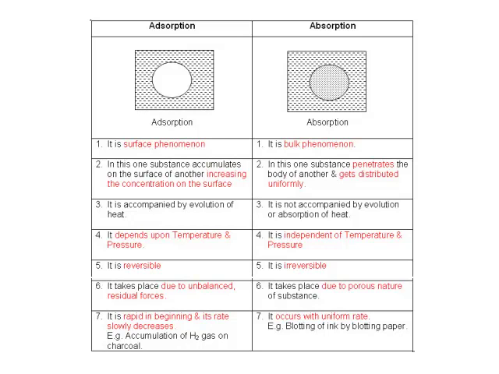Adsorption depends upon temperature and pressure. Absorption is independent of temperature and pressure. Adsorption is reversible. Absorption is irreversible. Adsorption takes place due to unbalanced residual forces. Absorption takes place due to porous nature of the substance. Adsorption is rapid in beginning and its rate slowly decreases. Absorption occurs with uniform rate. Example of adsorption is accumulation of hydrogen gas on charcoal. Example of absorption is blotting of ink by blotting paper.